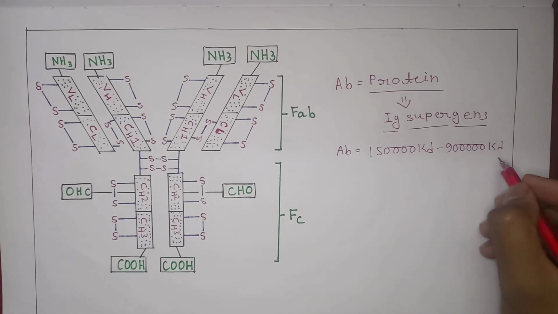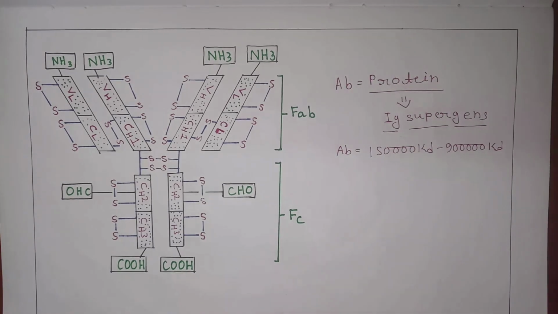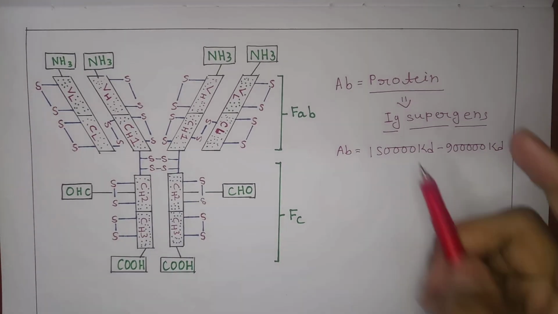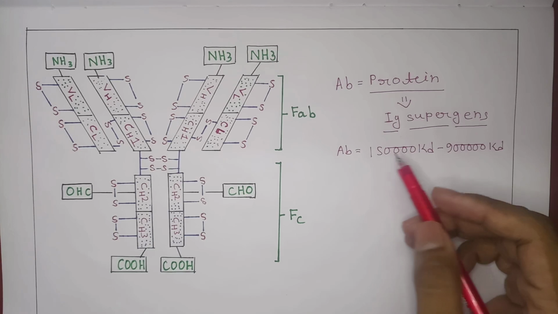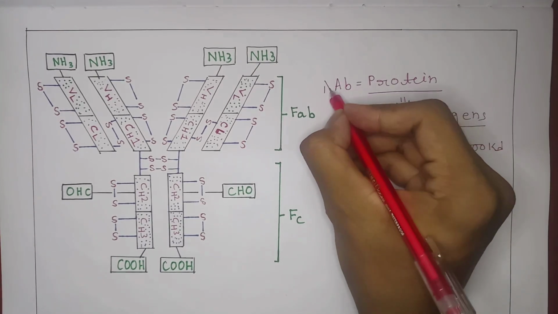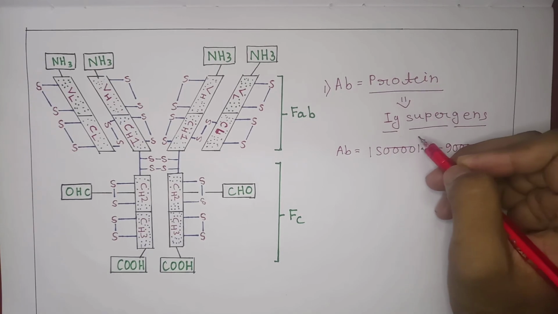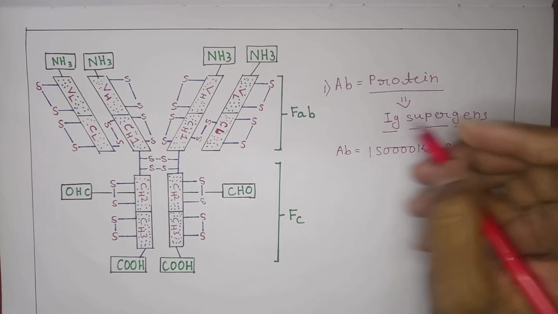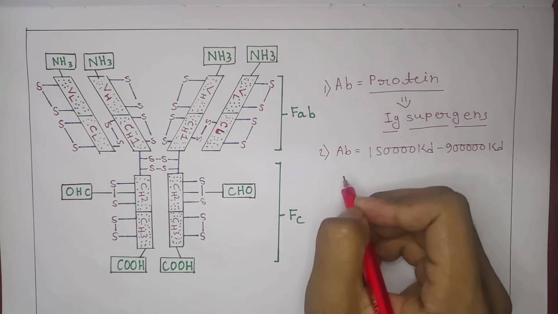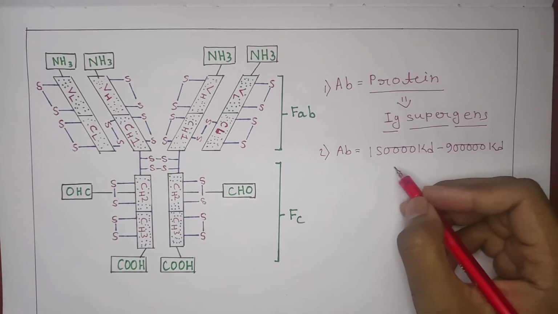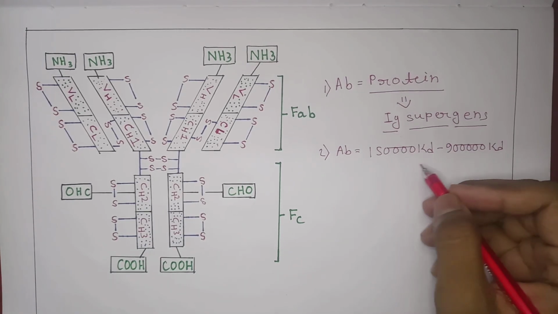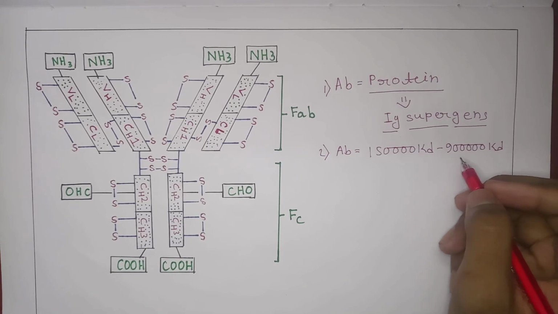It depends upon its class or subtype. So it was our first point, that antibodies are the protein molecules that derive from the immunoglobulin supergenes, and our second point is that antibody molecular weight is 1,50,000 kd to 9 lakh kd.